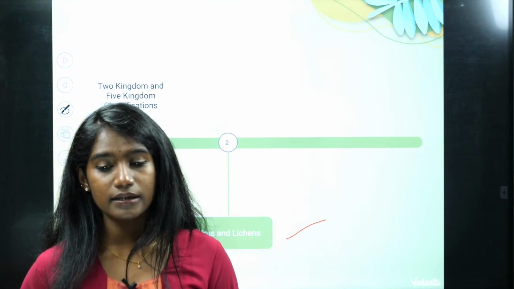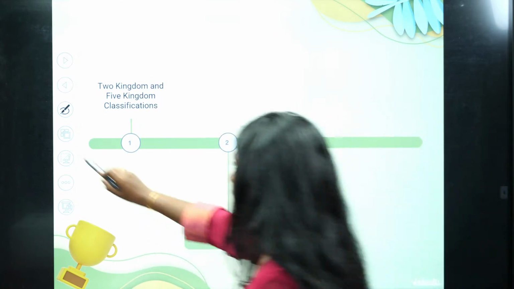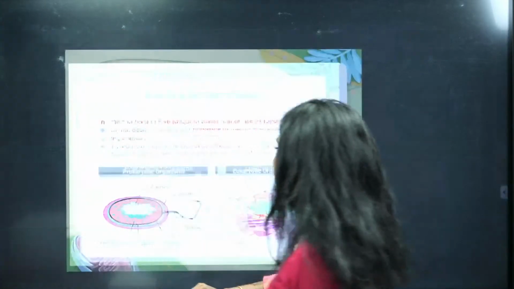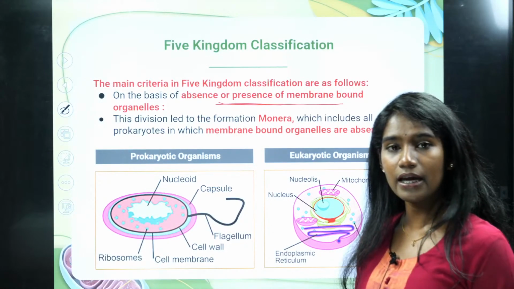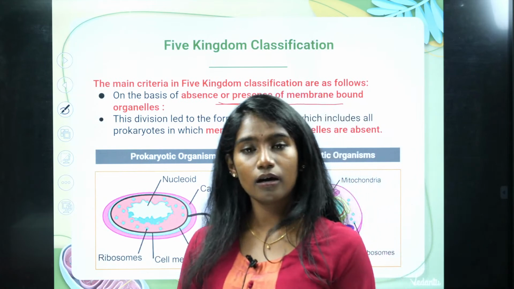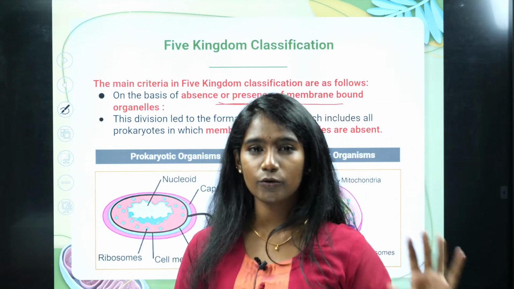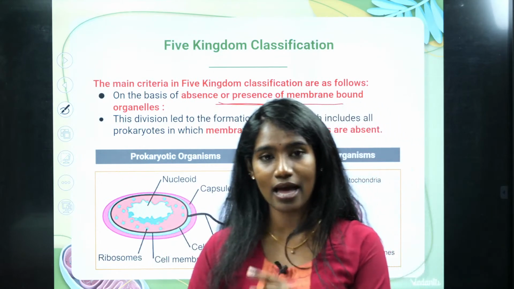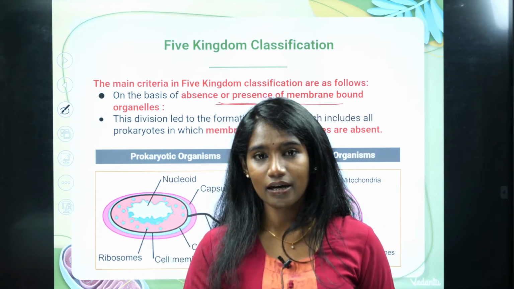See here, when I say prokaryotic, it is about the nature of the cell, whereas unicellular is about the cellularity. You can't always say that prokaryotic means unicellular. But in that question, green algae was mentioned.